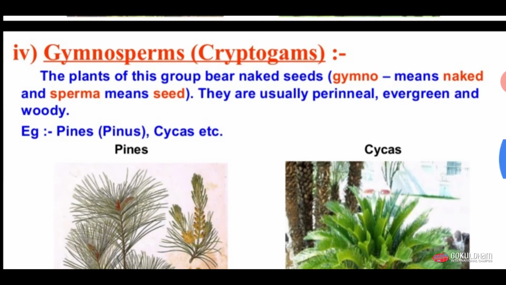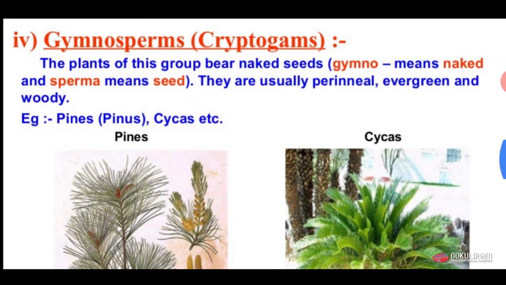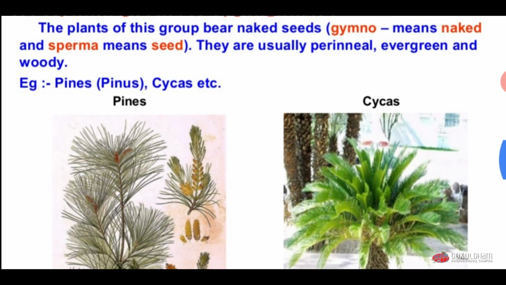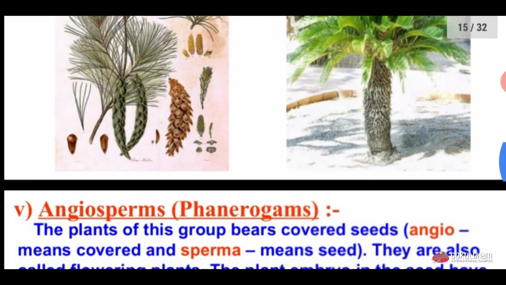Gymnosperm, if we break the word, then we get two different words. It is made up of two words. First one is gymno and second one is sperma. Gymno means naked and sperma means seed. So gymnosperm means the plant having naked seed. Examples of gymnosperm are Pinus and Cycas.